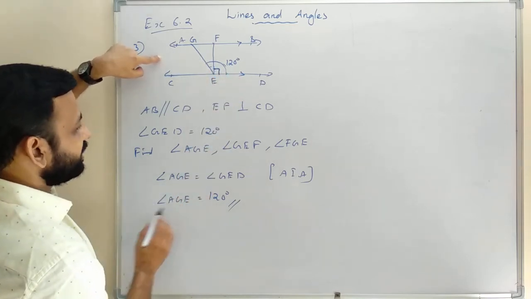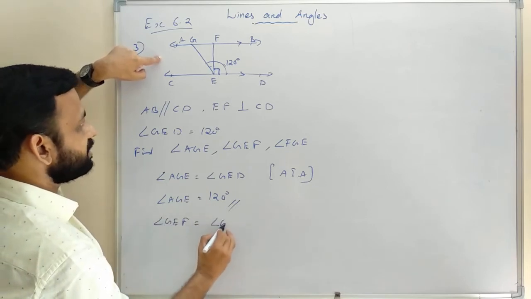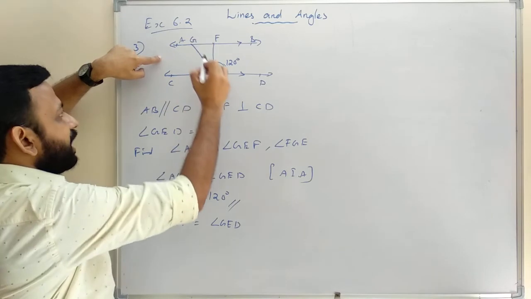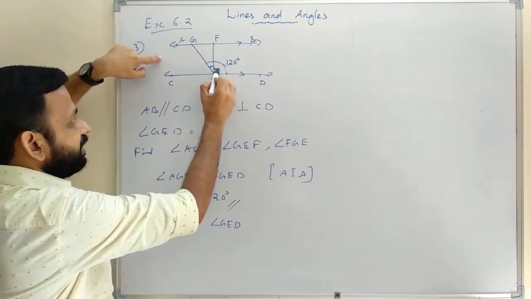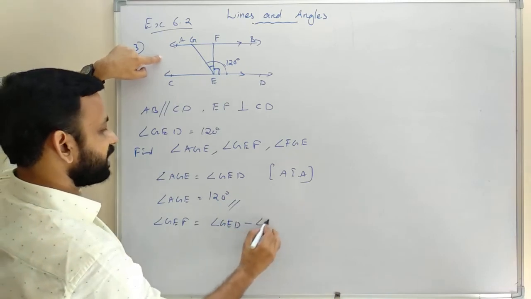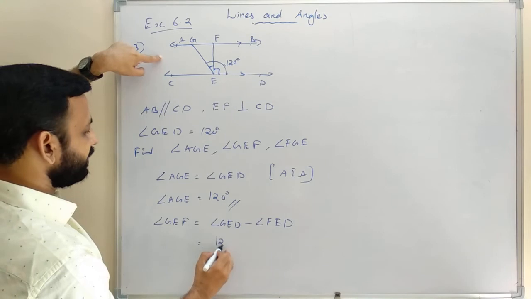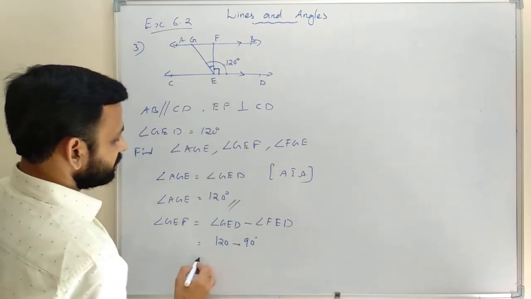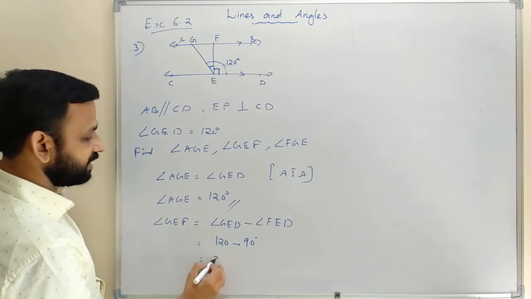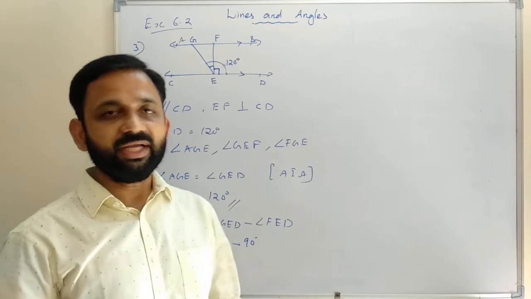Angle GEF is equal to angle GED minus angle FED. Angle GED is 120, minus angle FED, that is 90. So 120 minus 90 is 30 degrees. So we got angle GEF is equal to 30 degrees.